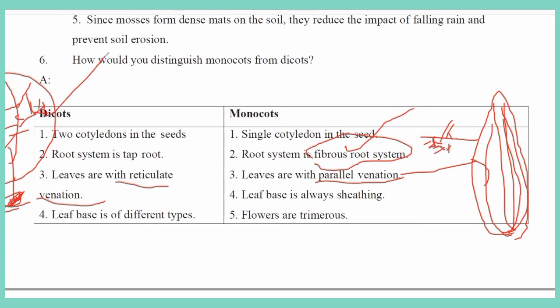So leaves of dicots exhibit reticulate venation, and leaves of monocots exhibit parallel venation. The leaf base is sheathing.